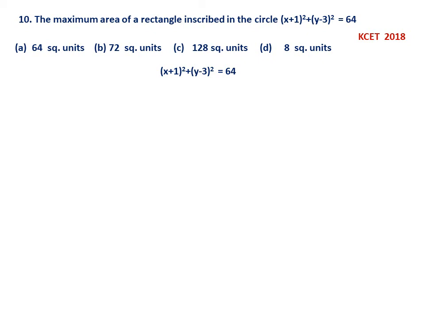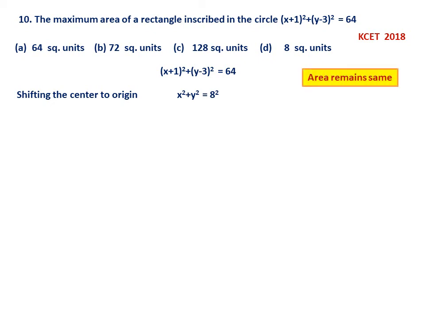See, the given circle is (x + 1)² + (y − 3)² = 64. So shift this circle to the origin, that is center at the origin, so that it becomes x² + y² = 8², because the area remains the same whether the center is (−1, 3) or (0, 0). The advantage of this is your calculation becomes simple. Now this is a diagram, and we want the maximum area of the rectangle inscribed. I will show you the shortcut also here.